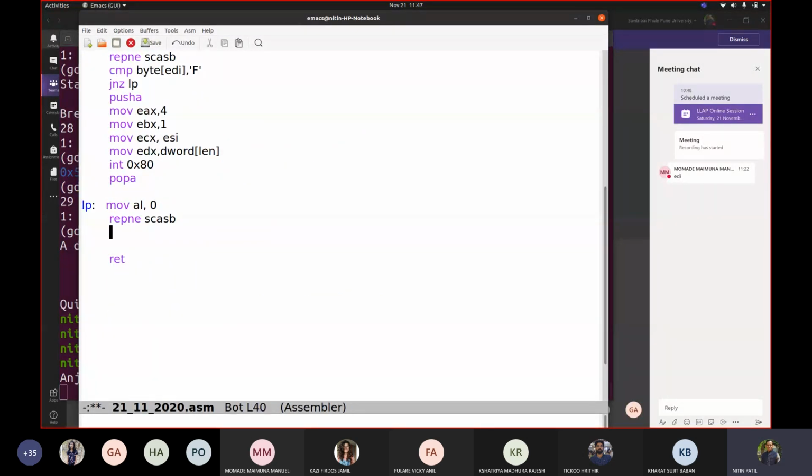So let us write here CMP byte of EDI, comma -1, then jump if 0, end of program. Fine. So we'll write end of program here. Now if it is not 0, then what?